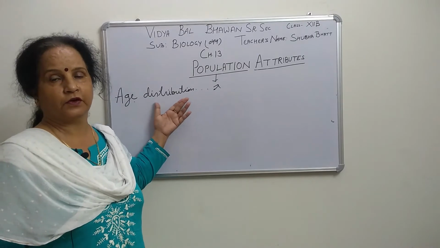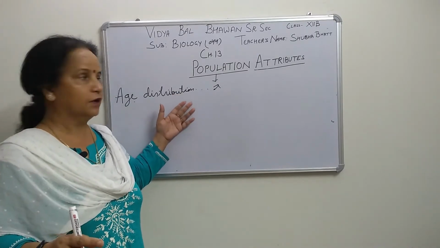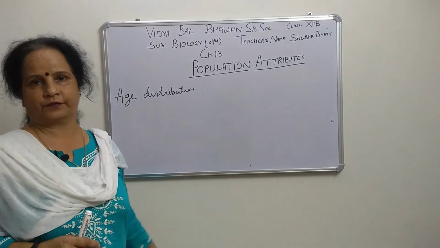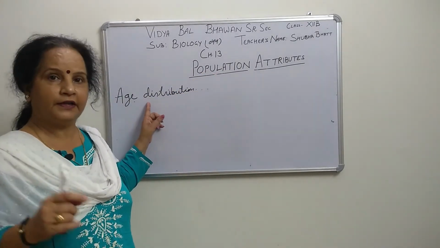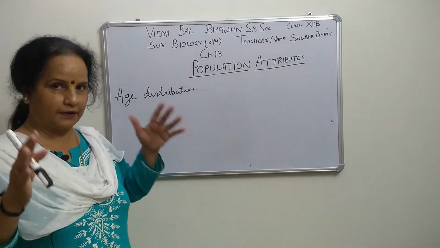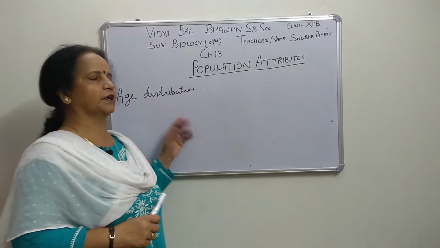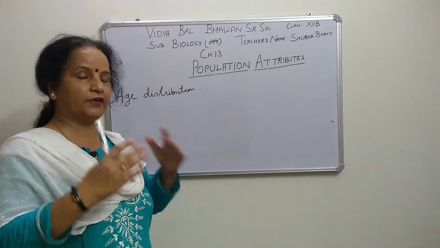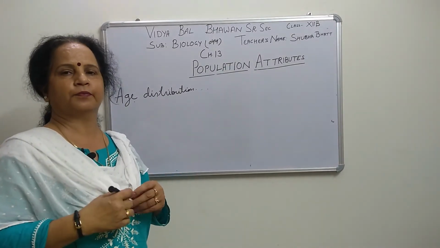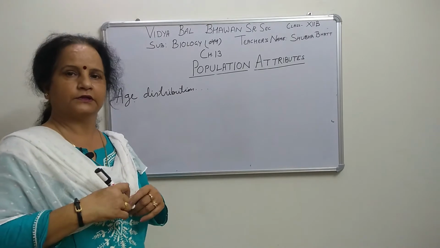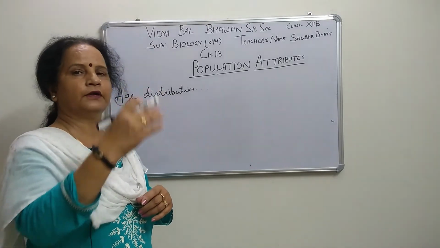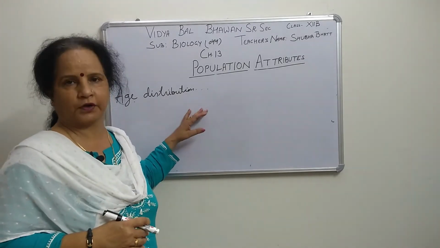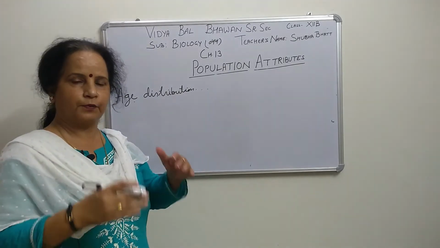When in any population we plot a graph of the distribution of age groups, it gives a pre-reproductive phase, then reproductive, and the last one is post-reproductive.